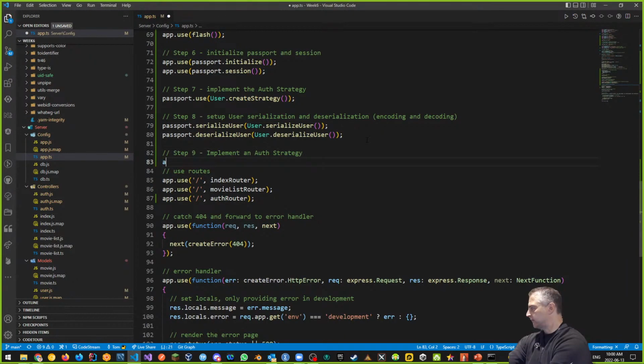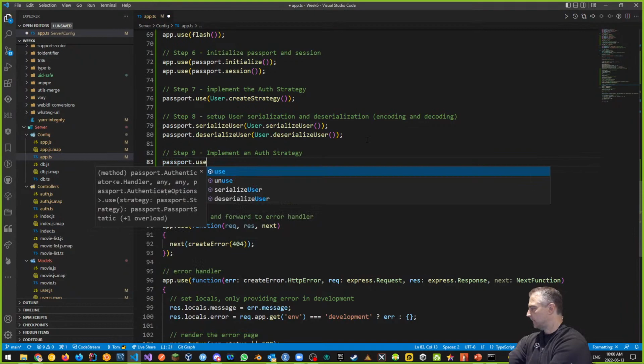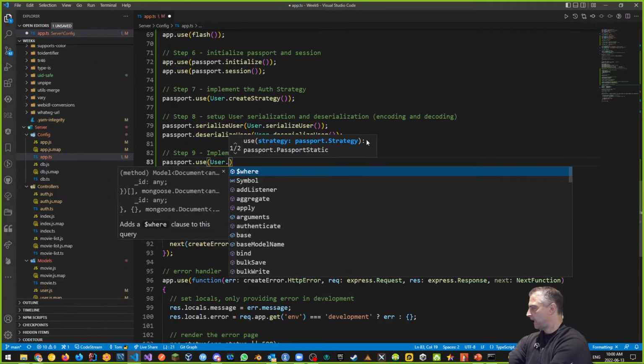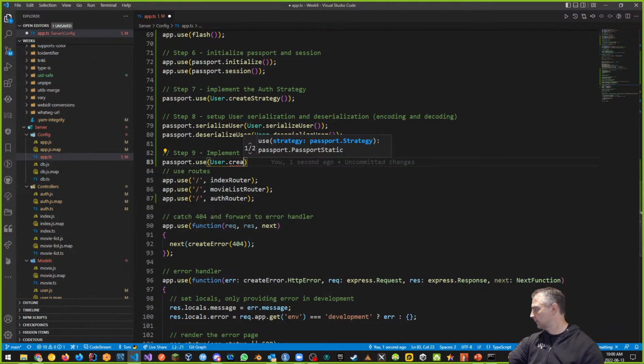And when we do that, we're going to say passport.use, and we want to say user.createStrategy. Actually, did we do that already? We did that already here. Sorry, I just got discombobulated. Oh yeah, here it is. No, I was right. We're just going to use the strategy. That's what we're going to do.